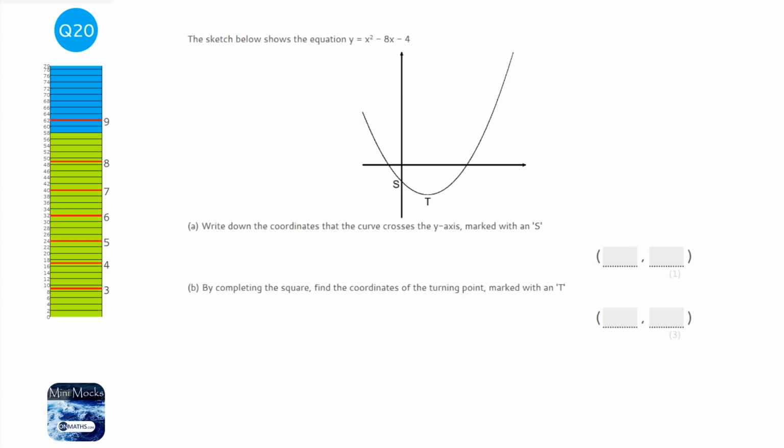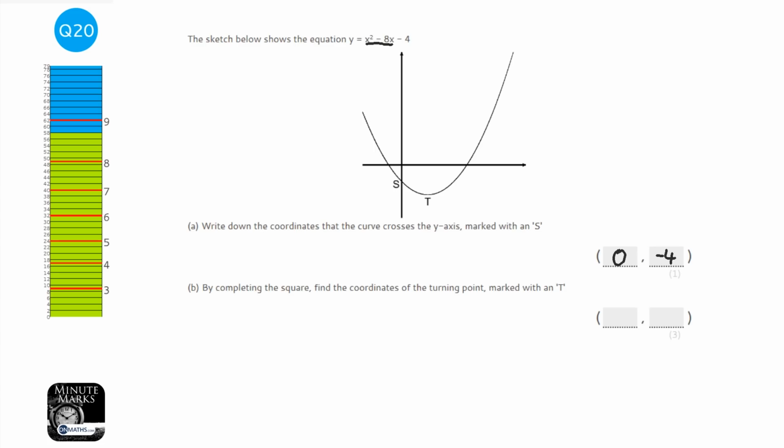Okay, the first question asks us to find the y-intercept. Now at the y-intercept x is 0, so if you have a look at our equation, these 2 will be wiped out because anything times 0 is 0, and we're just left with y equals minus 4. So x is going to be 0 and y is going to be minus 4, so that's nice and easy. And basically whenever you just have a number in an equation, the y-intercept is that number, so it's going to be minus 4.